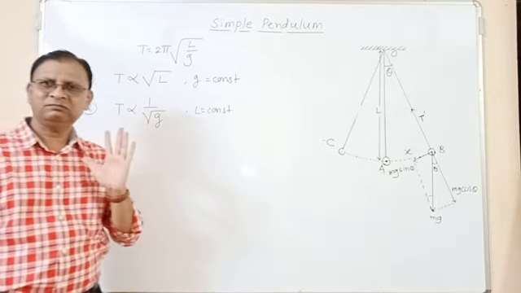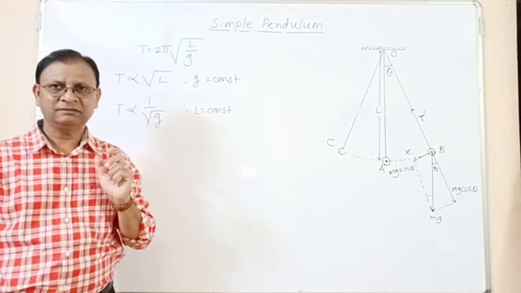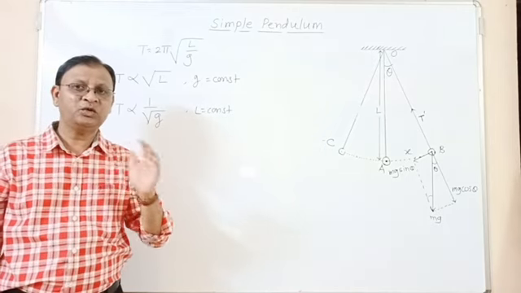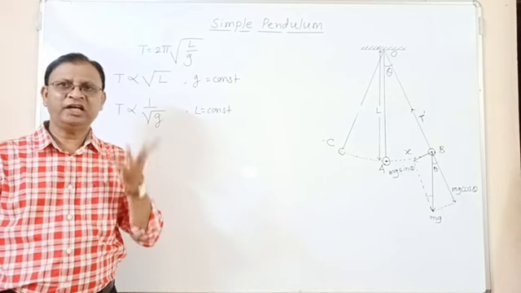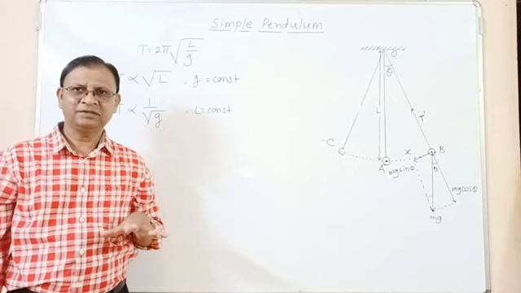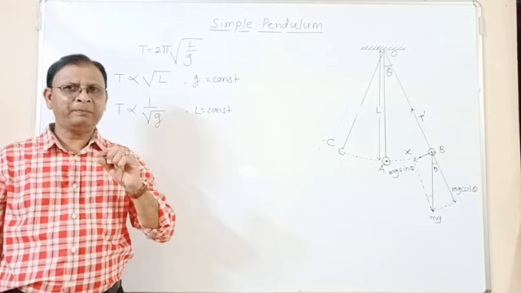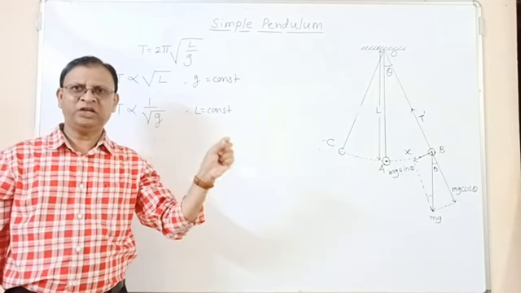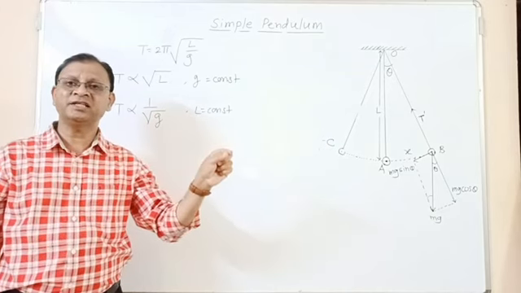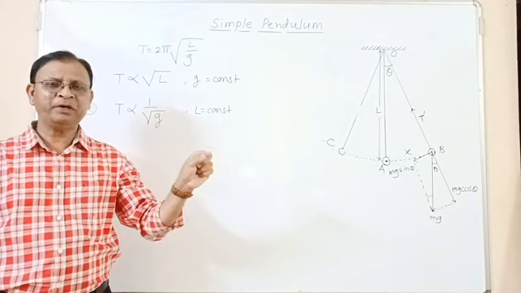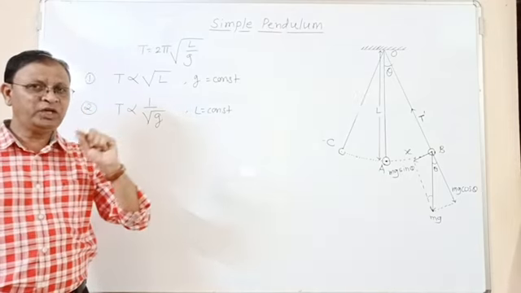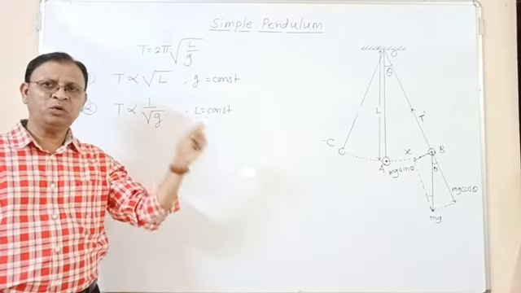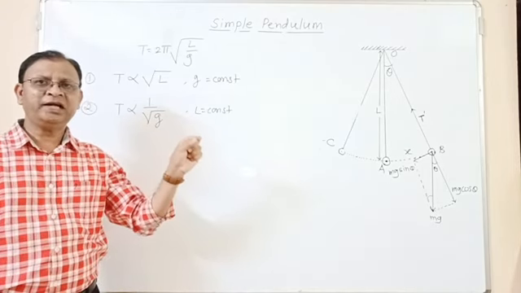And you have seen in 11th standard how the value of acceleration due to gravity changes with the latitude, with the altitude, as well as with the depth. If we go from equator to pole, then value of acceleration due to gravity increases. What will happen to the period of simple pendulum? As acceleration due to gravity increases, when we go from equator to pole, its period decreases.